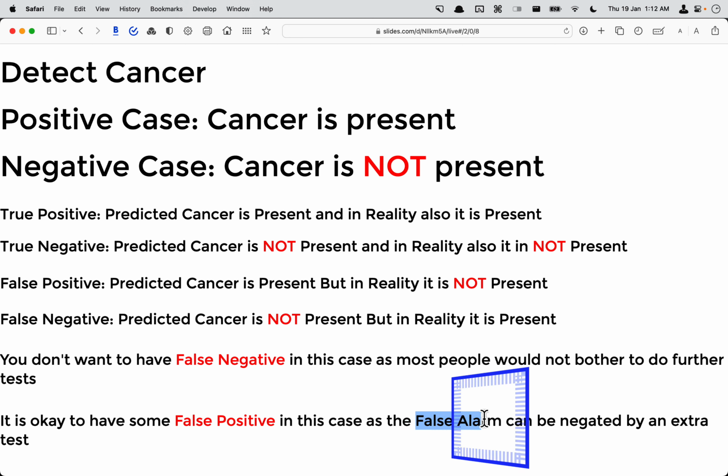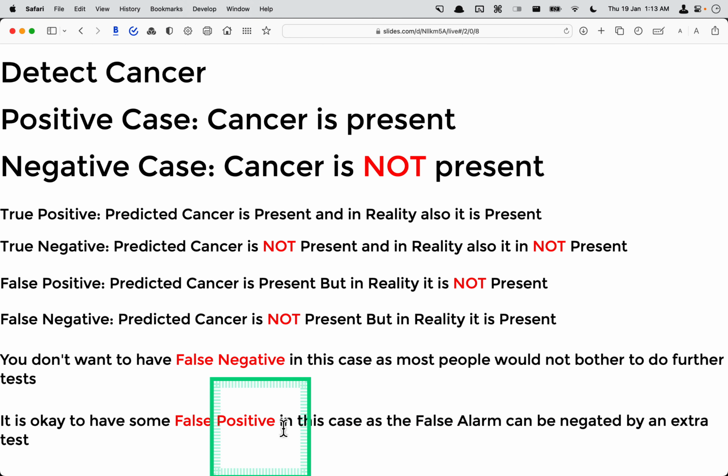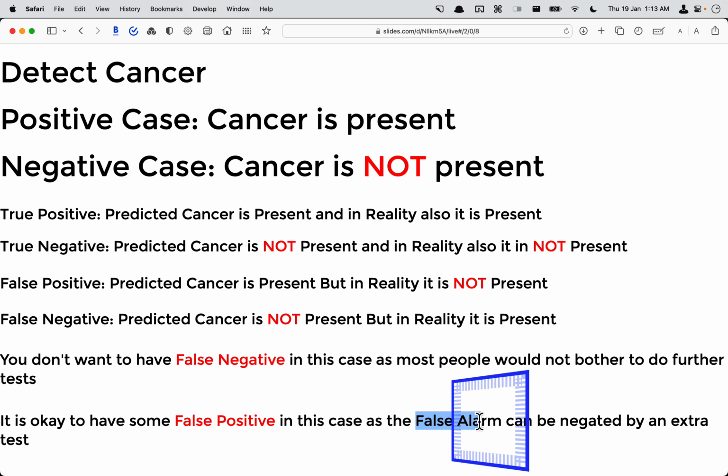In this case, the false alarm can be negated by an extra test. So this is false positive. You can remember it as a false alarm. Let's say for safety, sometimes false alarms go off in office buildings, right? So we always say it's okay to have false positives because the safety of your life is more important. It's okay to have some false alarms, because you can go out and figure out this was a false alarm, but your life is more important.